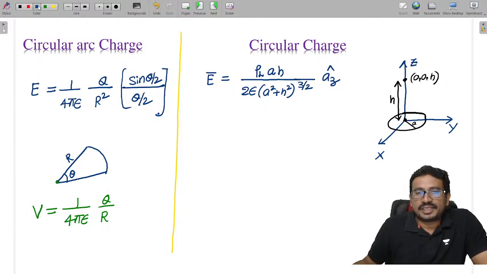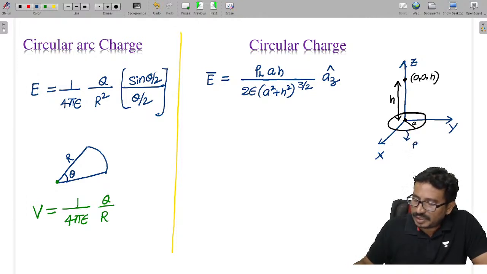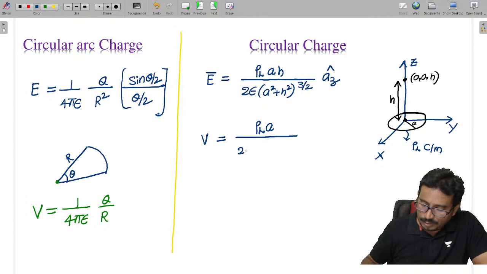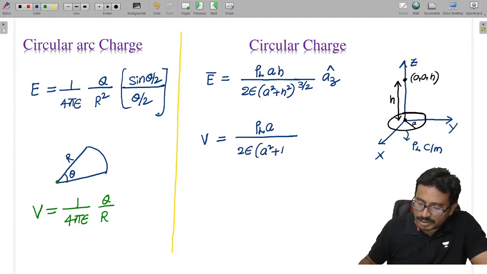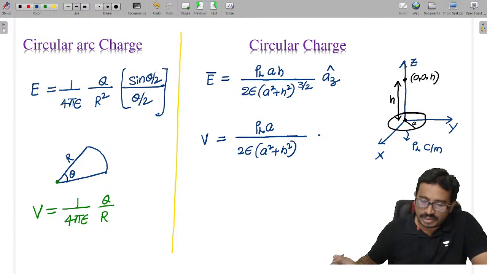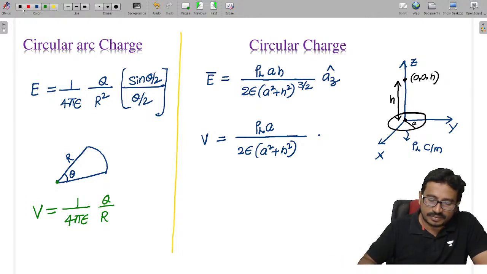Where A is a radius and rho L is the charge density, in coulombs per meter. And the potential is given as rho L A by 2 epsilon into the square root of A square plus H square. Potential is a scalar quantity.